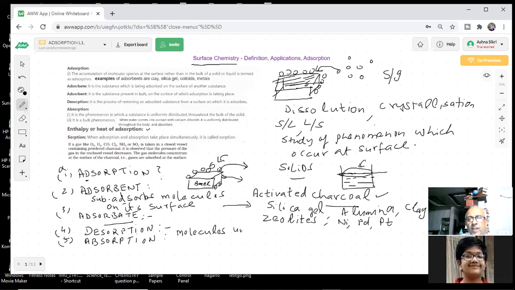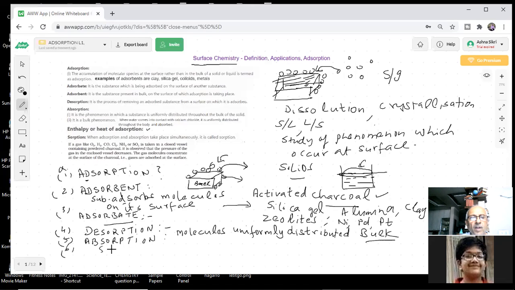The molecules are uniformly distributed in the bulk of the material, the solid bulk. They go inside that. And sometimes both adsorption and absorption take place.